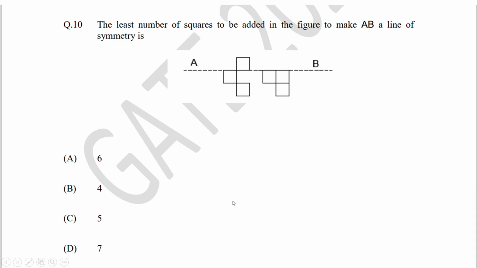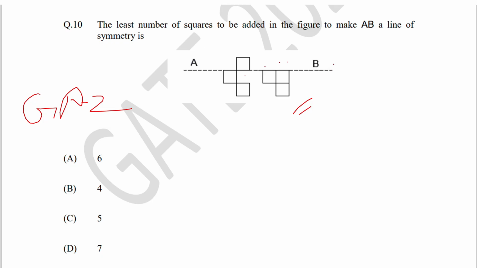Yeah, hello everyone. So this is General Aptitude GATE CSE Set 1, 2 marks question. Here the question says: the least number of squares to be added in the figure to make AB a line of symmetry. So this is the figure given. So we need to add a few squares here so that this line AB becomes a line of symmetry.